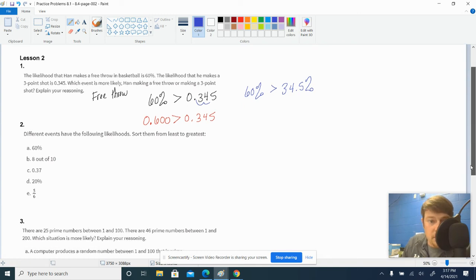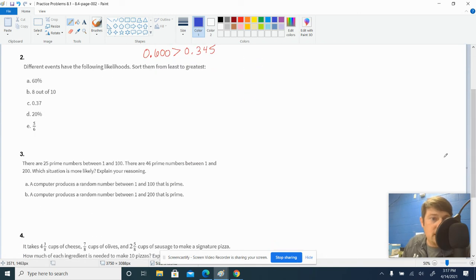Lots of options there. Number 2, different events have the following likelihoods. Sort them from least to greatest. In order to sort things from least to greatest that are not in the same form, it's best to choose your favorite format and put them all that way, and then order them. So my favorite format is percentages, and also because 2 of them are in percent form. So I feel like that's going to be the less amount of work for me.